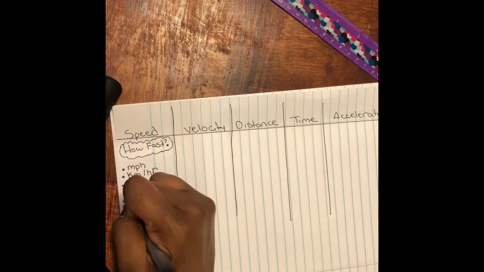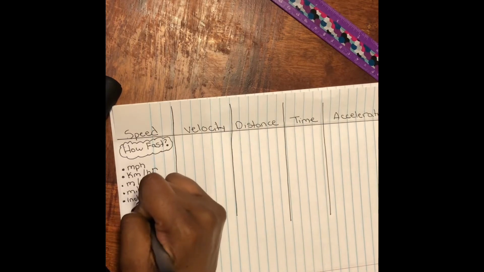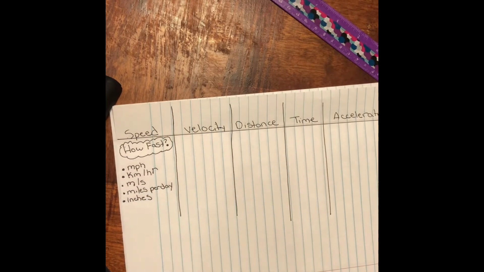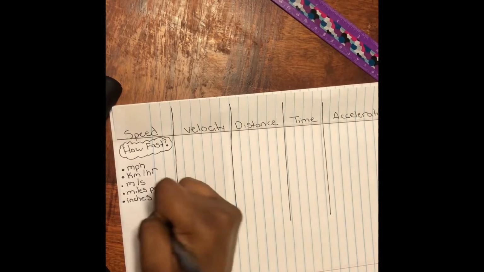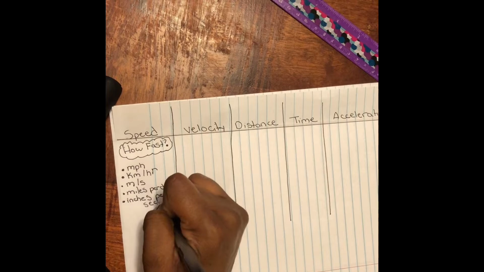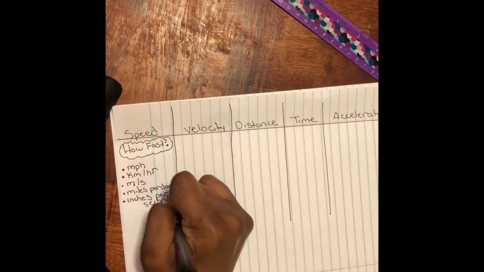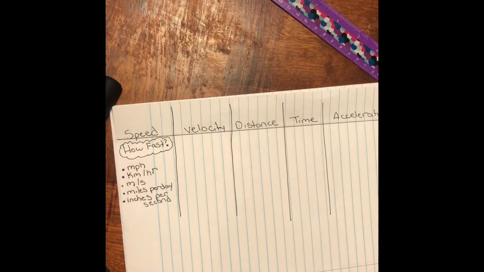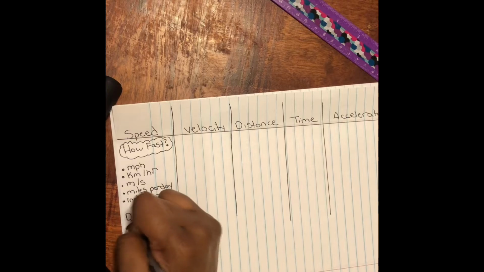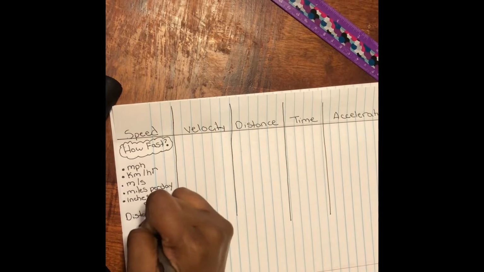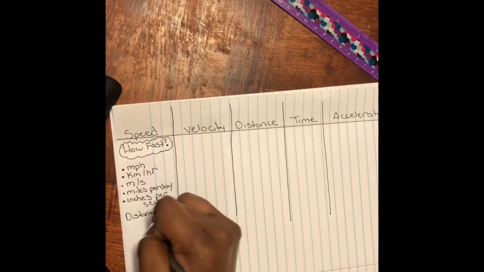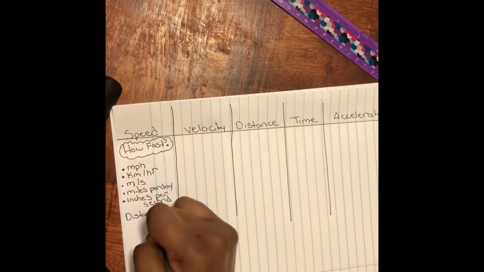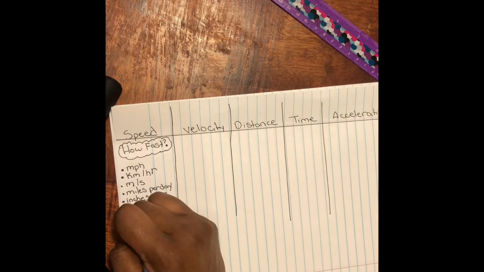It can be inches per second, and you see I have a multitude of ways, right? And these are not the only examples, of course. And basically, whenever you see distance over time, you guys, some form of distance over some measurement of time, that is going to be speed.